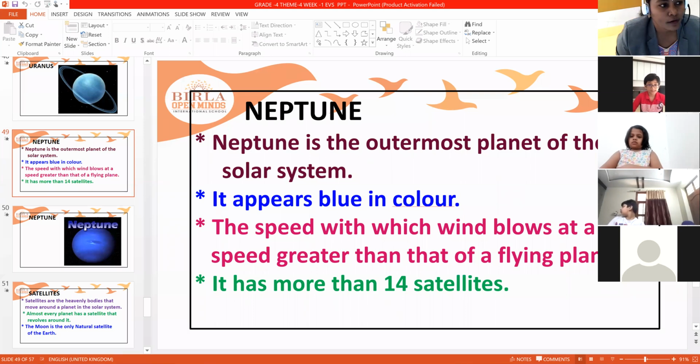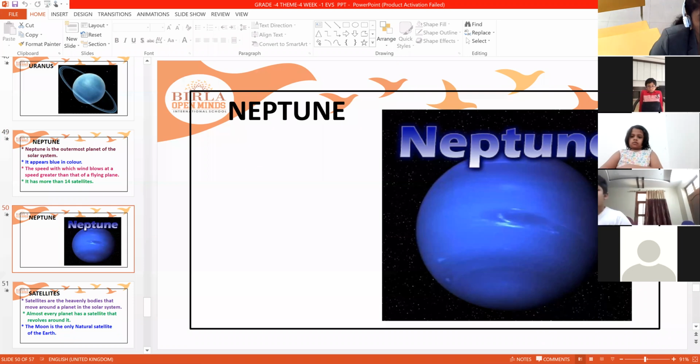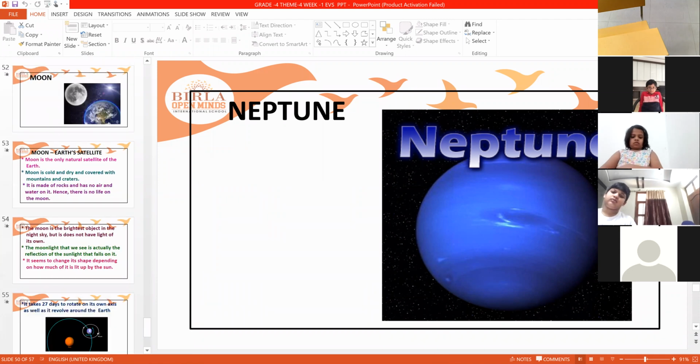It has more than 14 satellites, and it is called a blue planet and an icy planet. Why icy planet? Because it is far away from the sun. Far away. And these are the different types of planets.